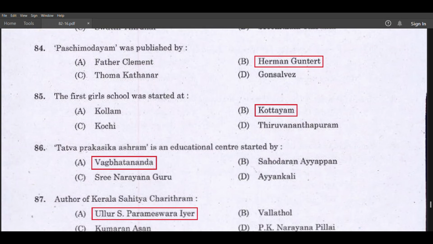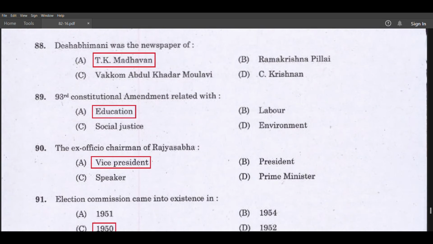Paschimodayam was published by Herman Gundert. The first girls' school was started at Kottayam. Tattva Pragashika Ashram is an educational center started by Vagbhatananda. Author of Kerala Sahitya Charitra, Ullur S. Parameshwar Iyer. Deshabhimani was the newspaper of T.K. Madhavan.